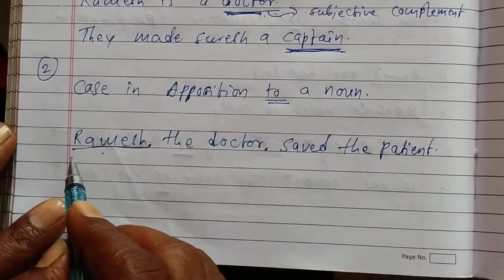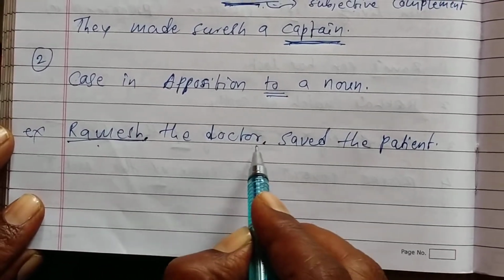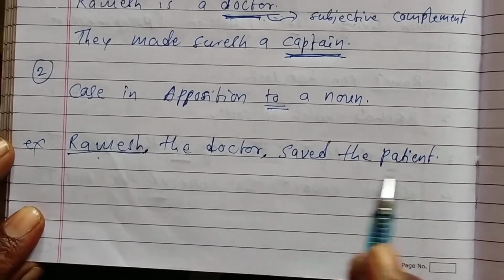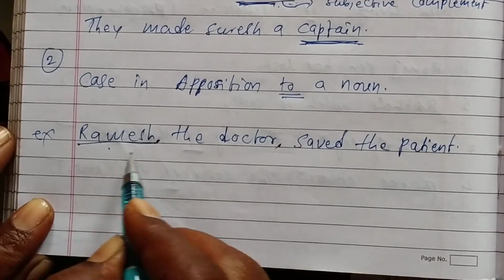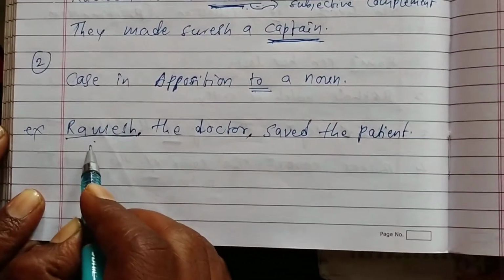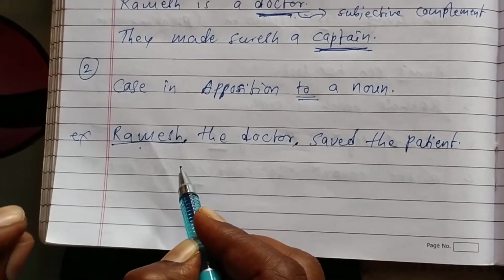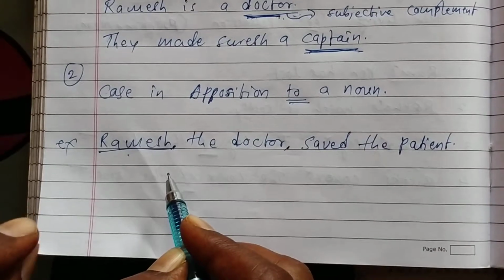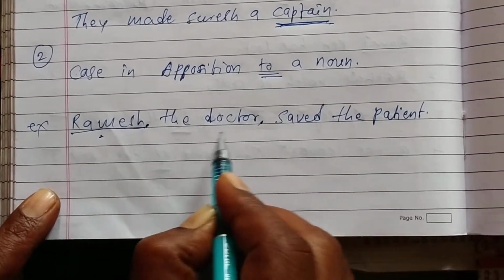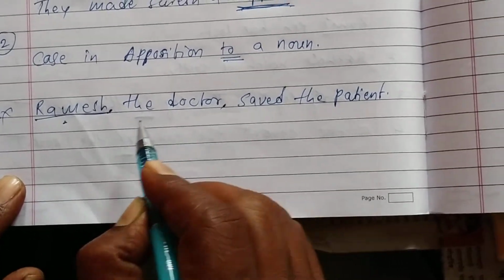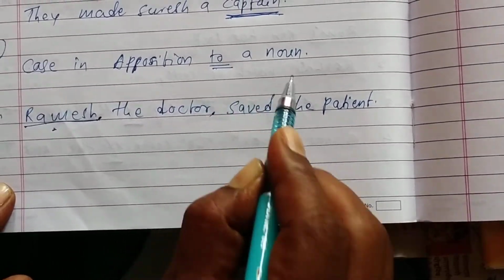I will go to the example. Okay, Ramesh, comma, the doctor, comma, saved the patient. Here opposition means to a noun. Two nouns means one is a pronoun and one is a noun we have used. And if you see in a thorough manner, you will understand. Ramesh is the noun and the doctor, two nouns are there. Saved the patient, it is the case in opposition to a noun.